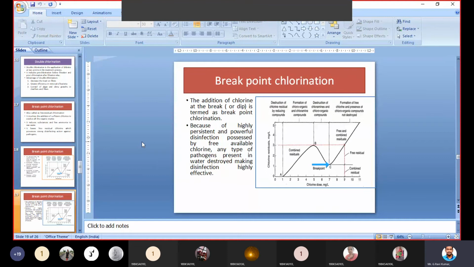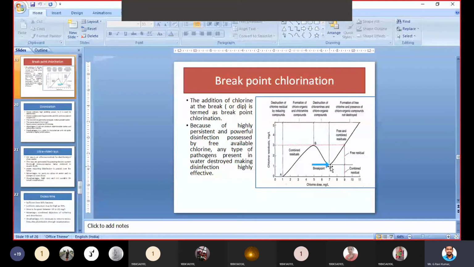The addition of chlorine at the break point is termed breakpoint chlorination because of the highly persistent and powerful disinfection process by free available chlorine. Any type of pathogens present in water are destroyed, making disinfection highly effective. If you are able to apply chlorine to water at that particular C point, it will be highly efficient and effective. At that time, the chlorine will be highly active. Adding chlorine at that particular time is called breakpoint chlorination.